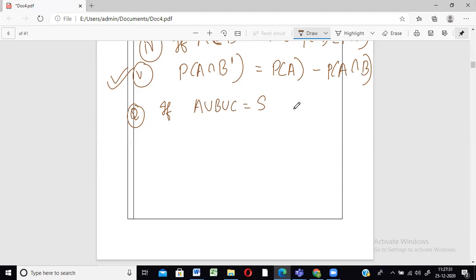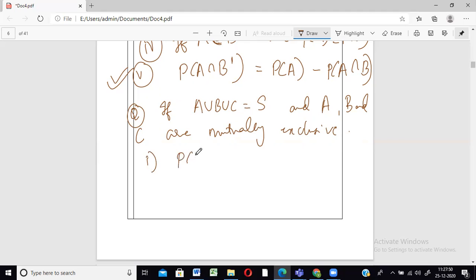Another piece of information given to you is that A, B, and C are mutually exclusive, they're disjoint, they don't have anything common inside them. So the question is, can the following represent a probability assignment? Suppose they give you these values. Probability of A is 0.2, probability of B is 0.7, probability of C is 0.1.